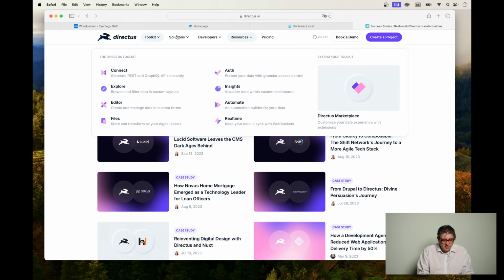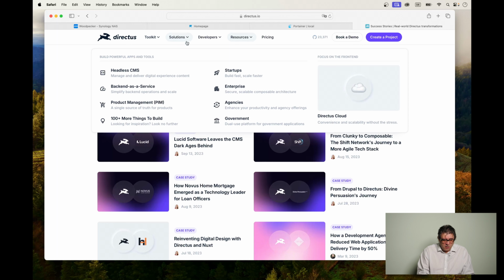You can create your data model inside Directus. You can basically also fine-tune what the end user is going to see, from authorizations, authentication, over to basically the layout of a little screen where you can already create a low-code or even no-code app straight out of Directus without even using any of the frameworks, which is super cool. We're going to have a look at this later on. As you can see, there is quite some extensive information about what it can do. Just have a look yourself.